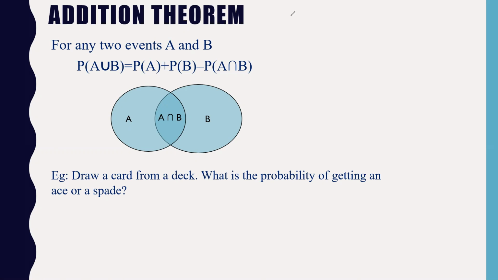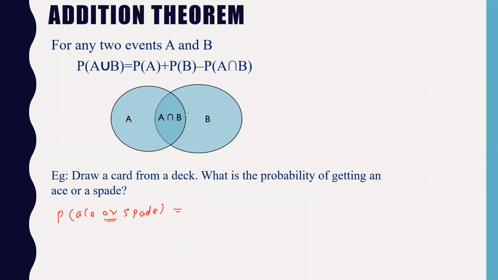Read the problem carefully. Don't be in a hurry to answer. So we have to find the probability of ace or spade. Look at the word carefully. It is not and, it is or. So this is nothing but finding the probability of A union B. But I will put this in a different manner, in words, so that it is easy for you to understand.